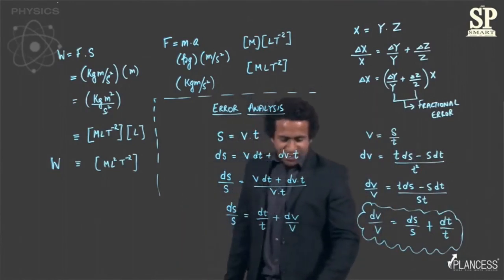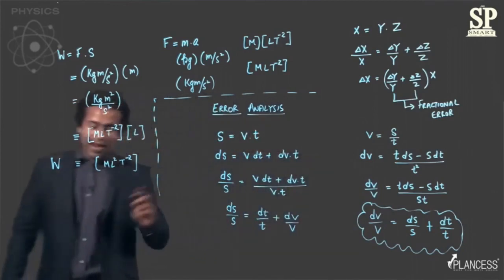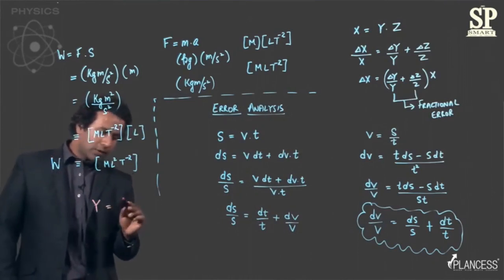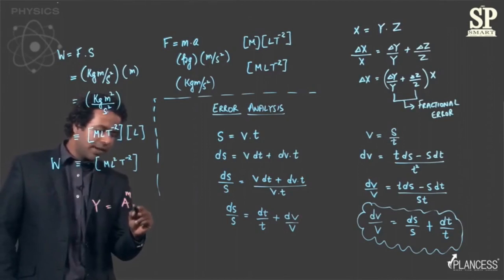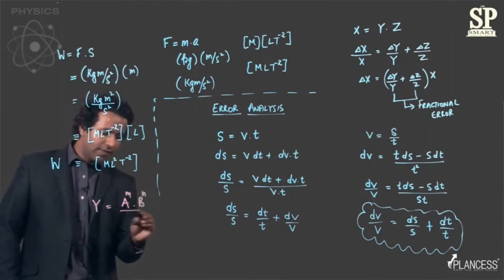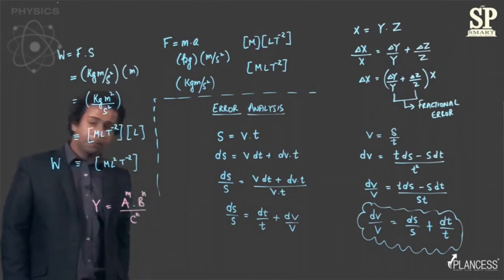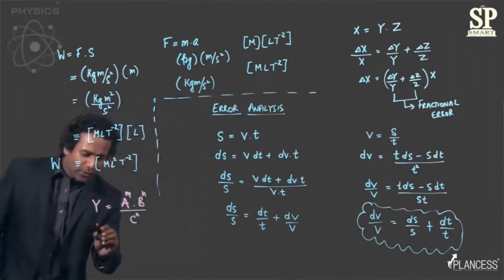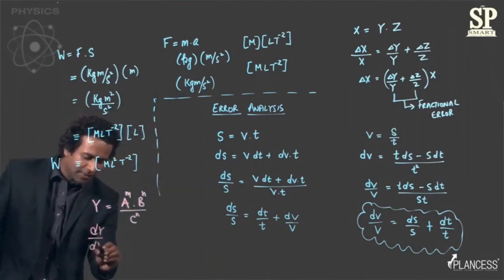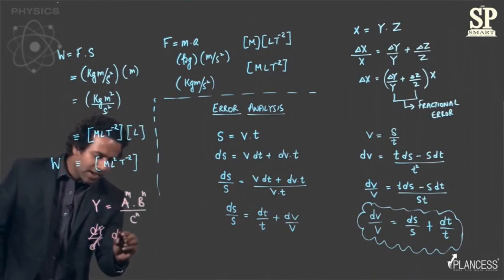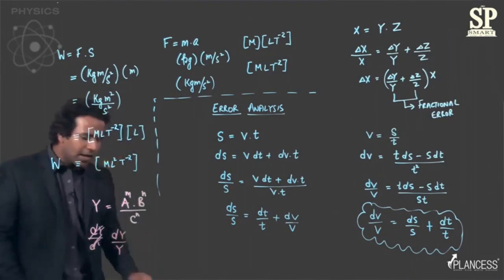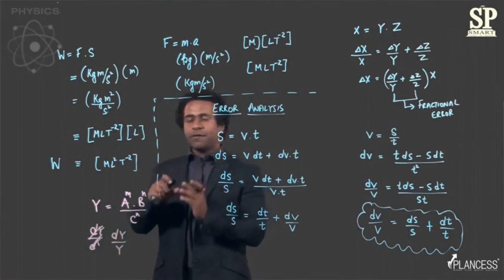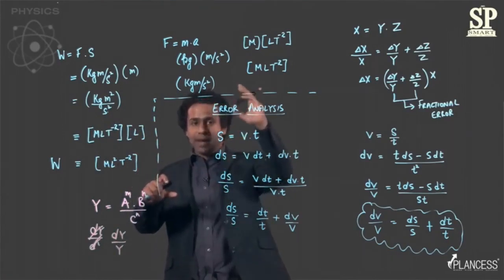So to make a more general expression, let's say if we had a quantity y which was equal to a raised to m into b raised to n divided by c raised to o, then, and I want you to derive this by yourself, you would see that when you differentiate this, dy by y, so I'm writing the expression which is after differentiation and dividing, you can see that when you differentiate a raised to m, you'll have an expression of the form m into a raised to power m minus 1, right?